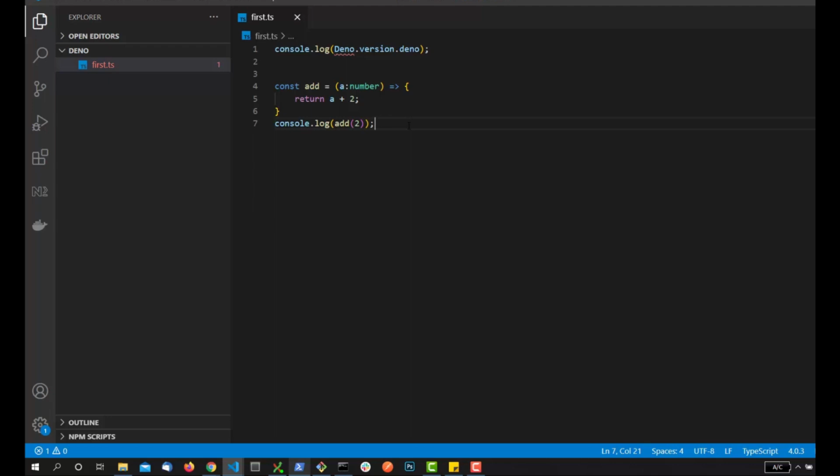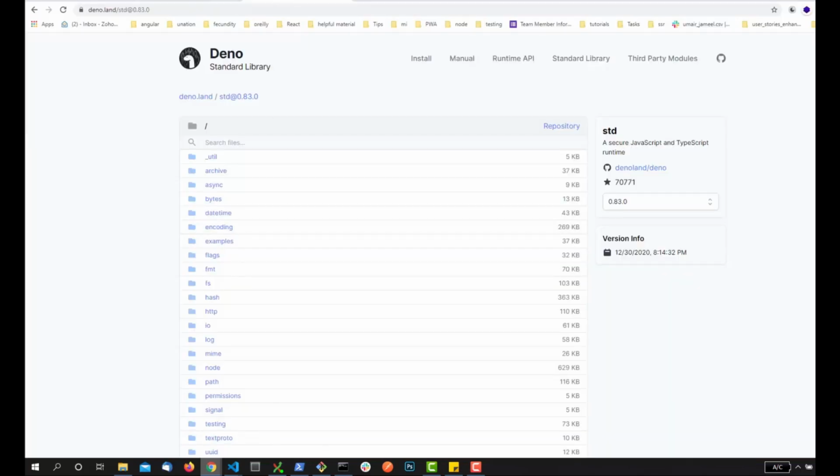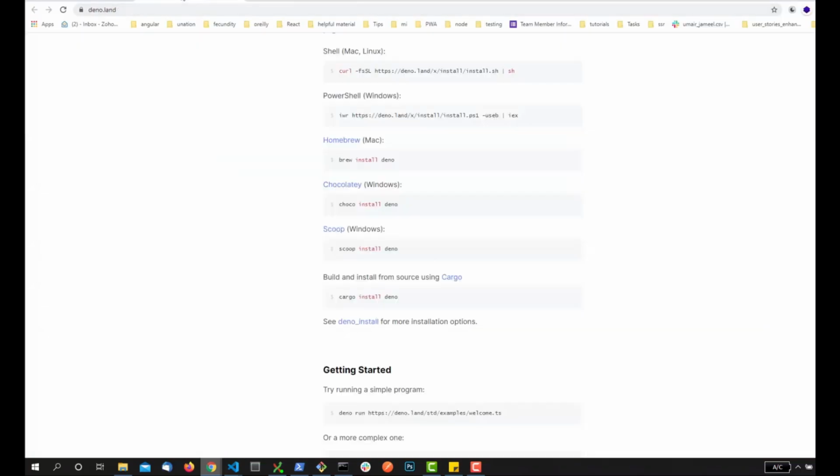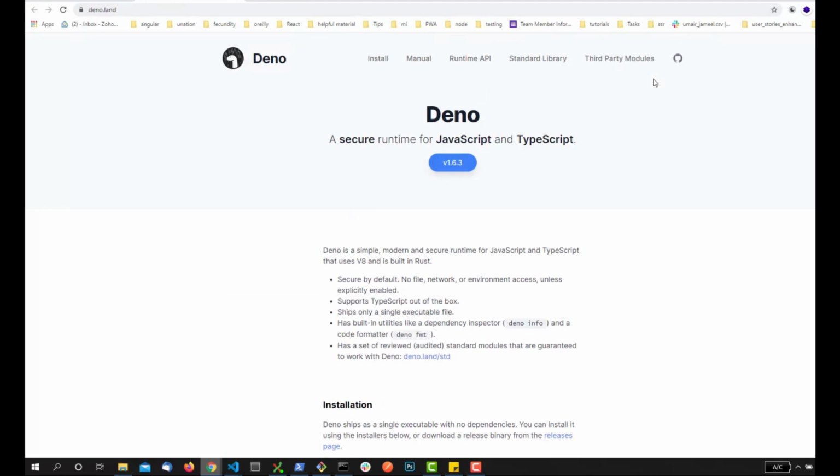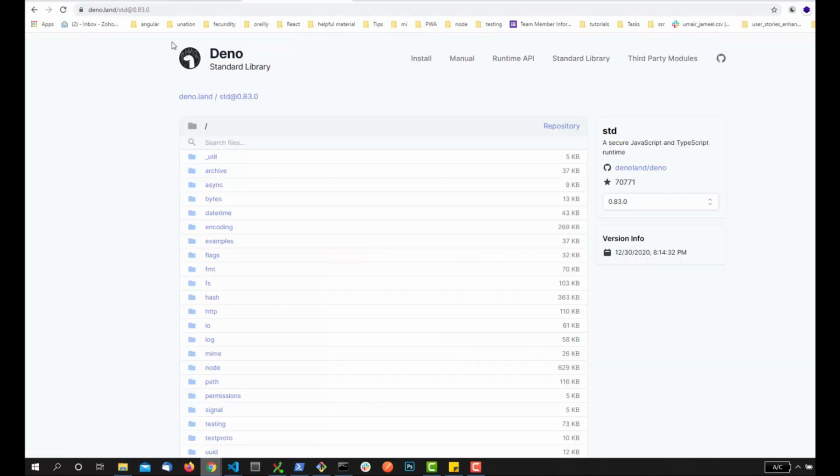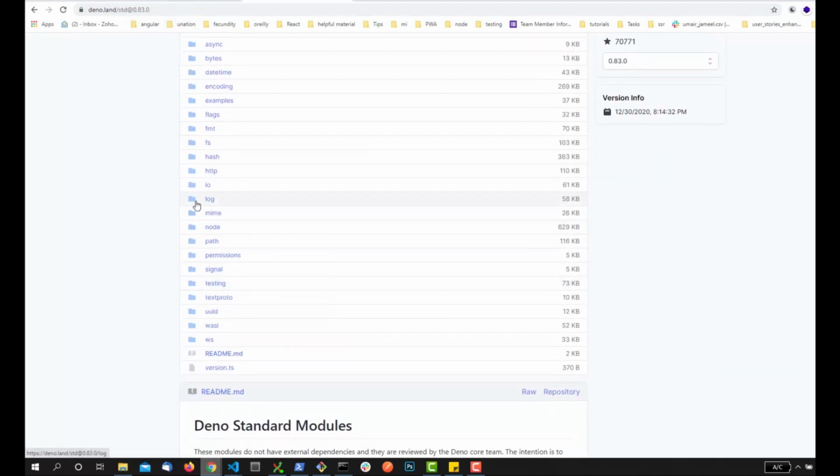Now let's move forward and let's try to import some kind of module. Like in Node, when we try to import some kind of module, we used to install it using npm, and it was being added in the package.json file and installed in the node_modules folder. How can we use a particular module here, right? So if I go over here, deno.land and standard libraries, you can click on standard library from here and it will reach over here. These are the standard libraries that we can use.